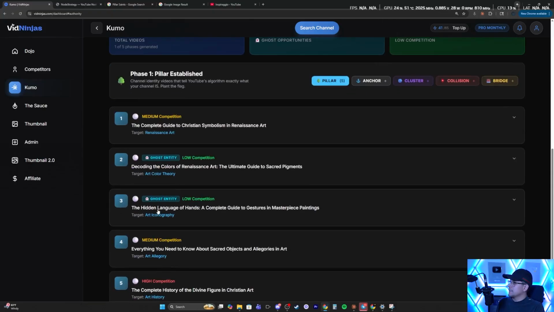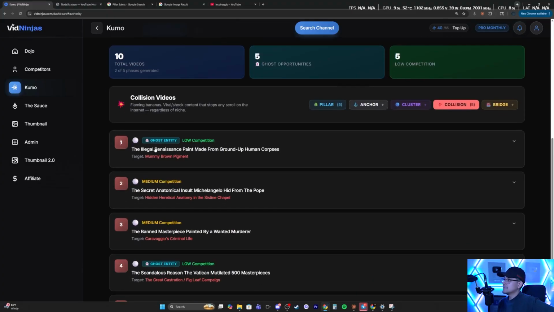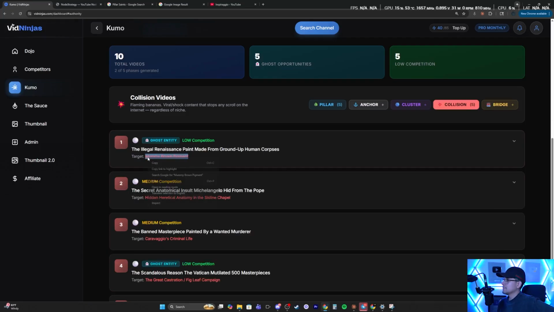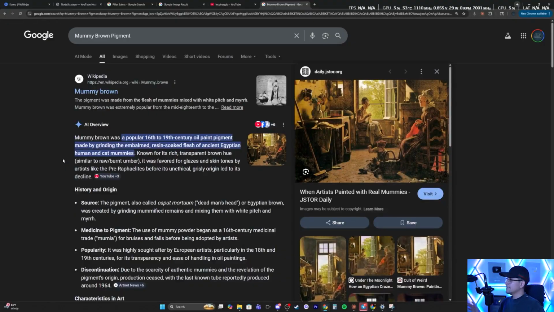Now this is just the pillars. We can make collisions. So all we do is click the plus sign there and it starts creating 5 new titles. There we go. Ghost entity, the illegal Renaissance paint made from ground up human corpses. What? Target mummy brown pigment. What is this? Yeah, this is real. This is the painting, I suppose. This painting here was made with flesh? What? I don't know if I'm understanding this right, but if that's the case, that's a banger.